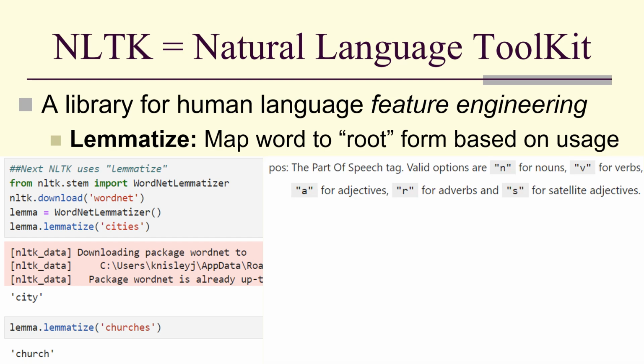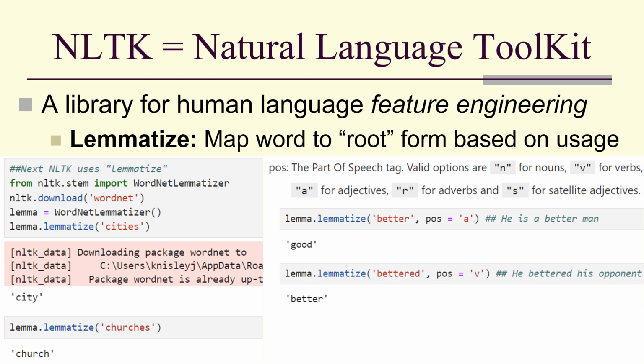I can use parts of speech, N for nouns, V for verbs, A for adjectives, and R for adverbs. If I lemmatize better in the sense of he is a better man, that means I'm using better as an adjective, then it lemmatizes to good. If I lemmatize bettered as a verb, as in he bettered his opponent, then it's better. If I lemmatize loving as a verb, I get love.